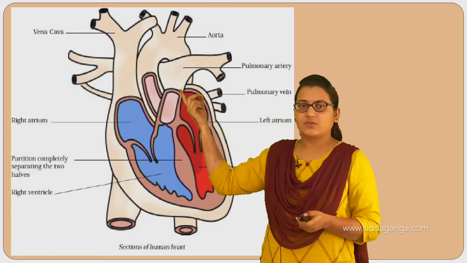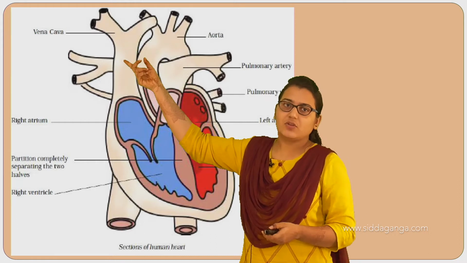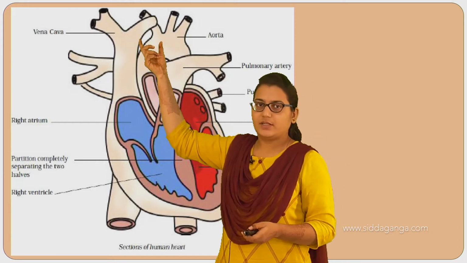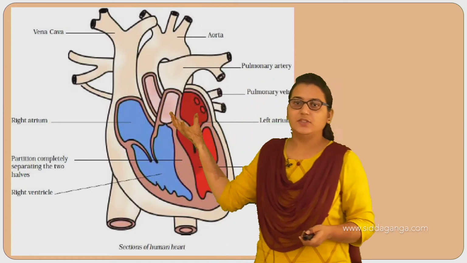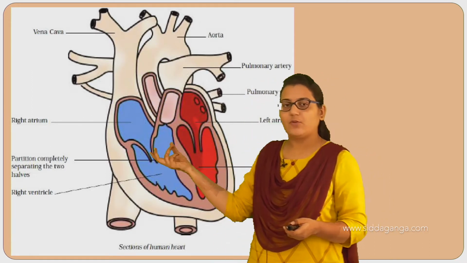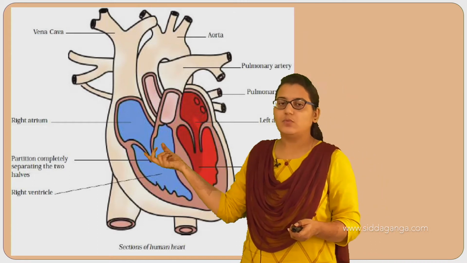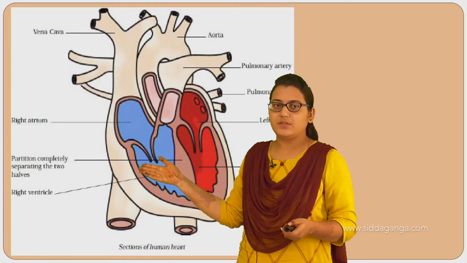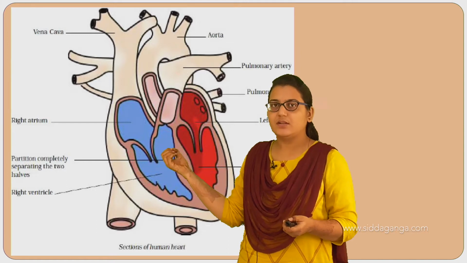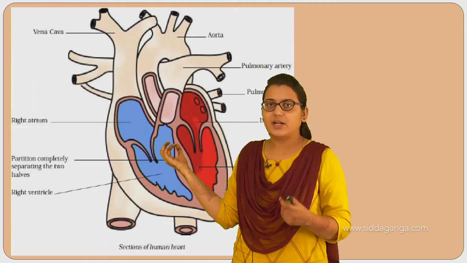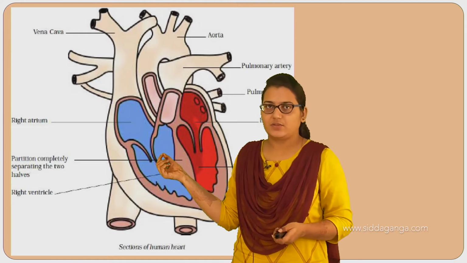Okay, so these are the structures of the heart. Here we have a structure called the vena cava, which carries deoxygenated blood. You can see it is in two colors: blue and red. The blue one, these two chambers, receives the deoxygenated blood, or we can say the blood which is rich in carbon dioxide.